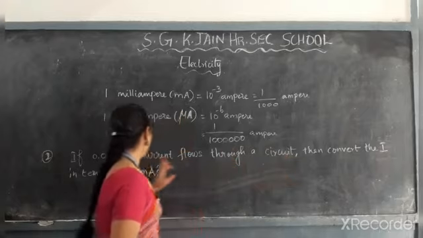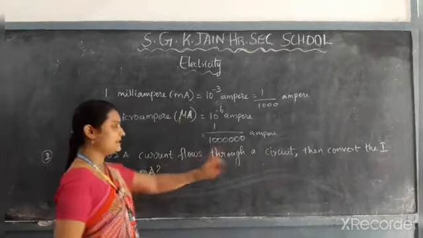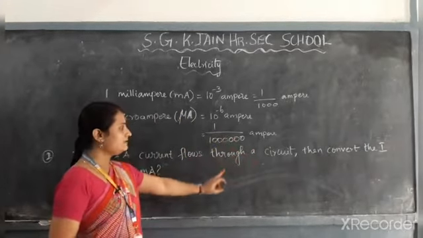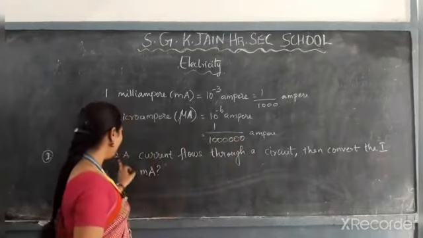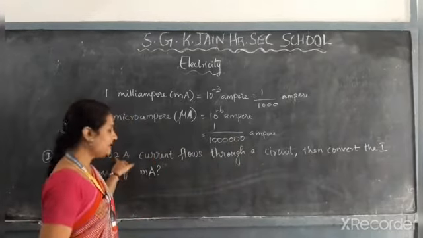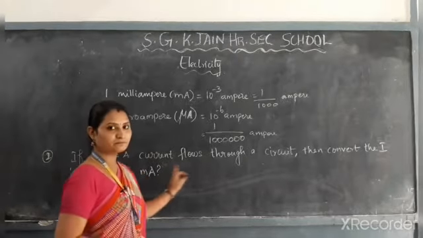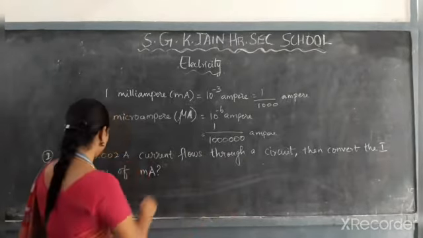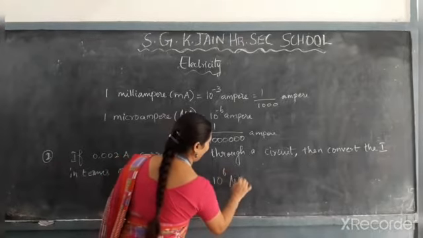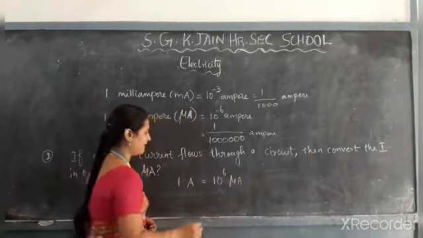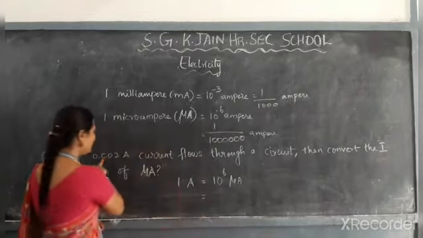Then convert the I, that means the current, in terms of microampere. So they have given it in ampere, which we have to convert.